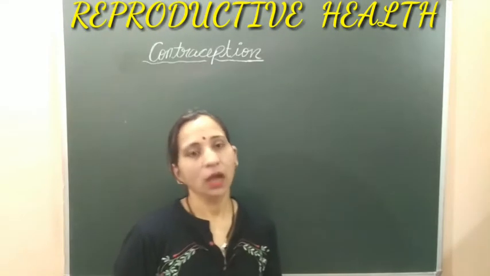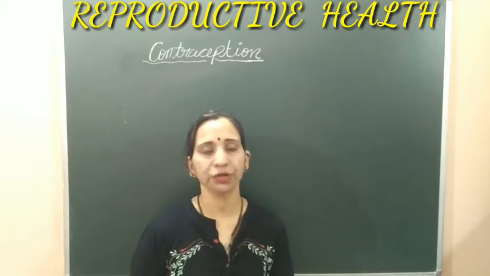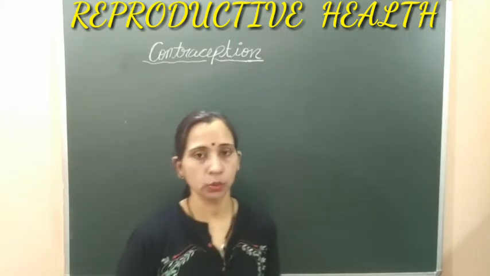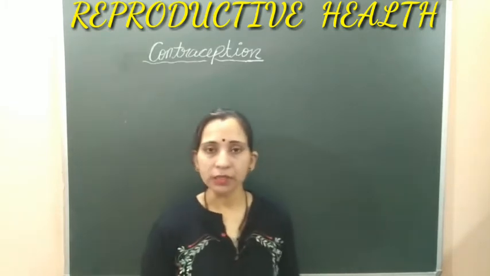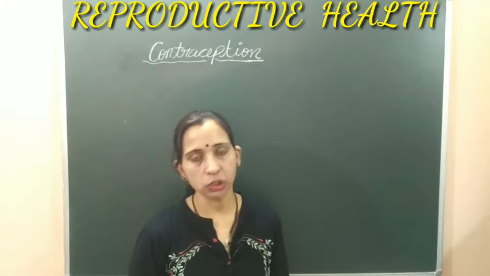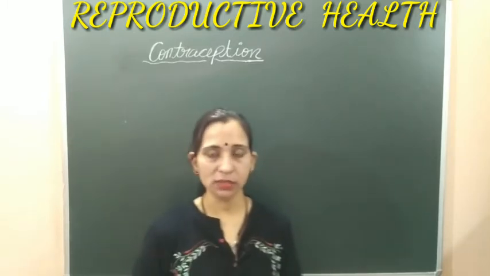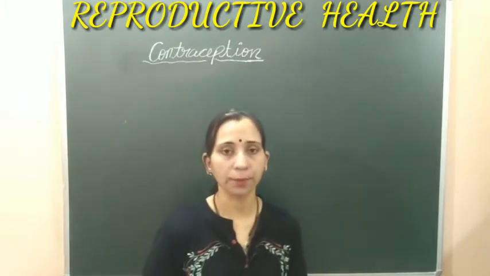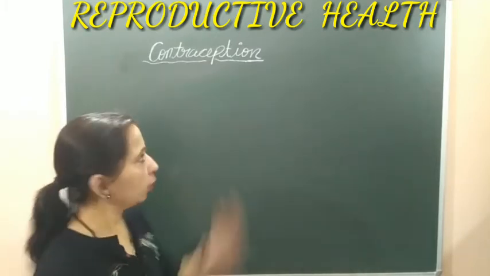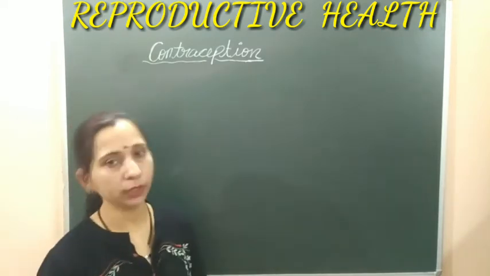Hello students, after discussing the problems and strategies related to reproductive health and population explosion, now we will discuss contraception. Contraception is the process by which pregnancy can be avoided, and the methods and devices used for contraception are known as contraceptive methods. So today we will discuss these different contraceptive methods and how they work.